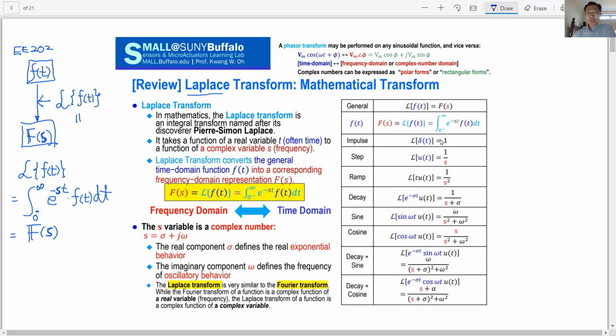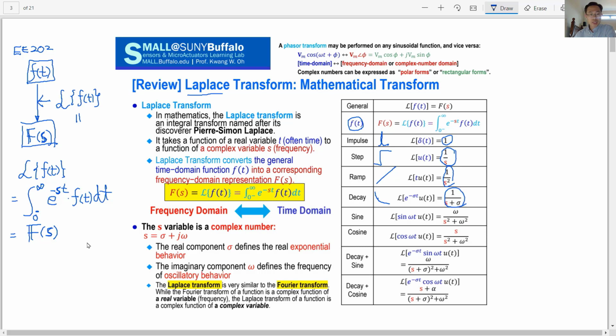For example, if f(t) is an impulse function, it becomes 1. A step function becomes 1 over s, where s is a complex number, and a ramp function t becomes 1 over s squared. An exponential decay becomes 1 over s plus sigma.